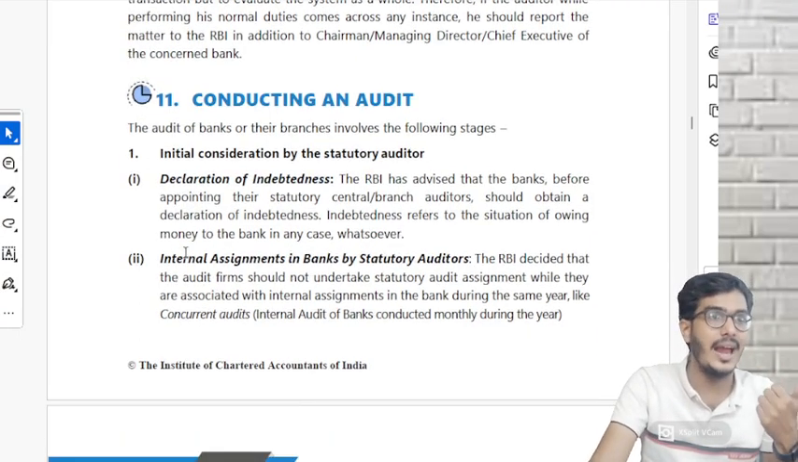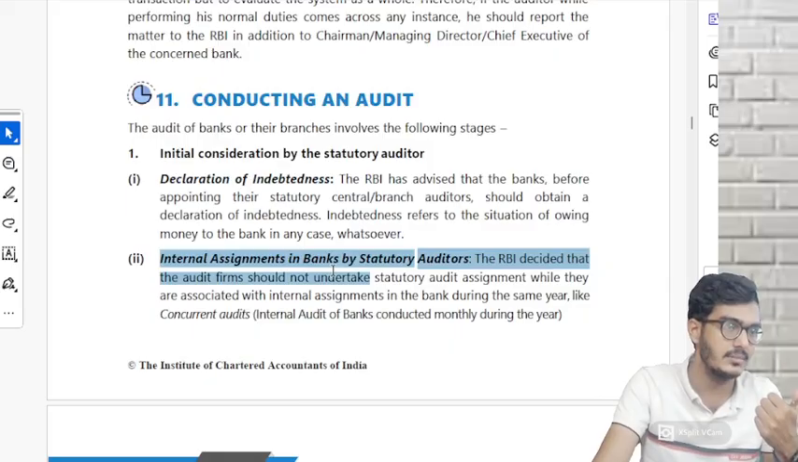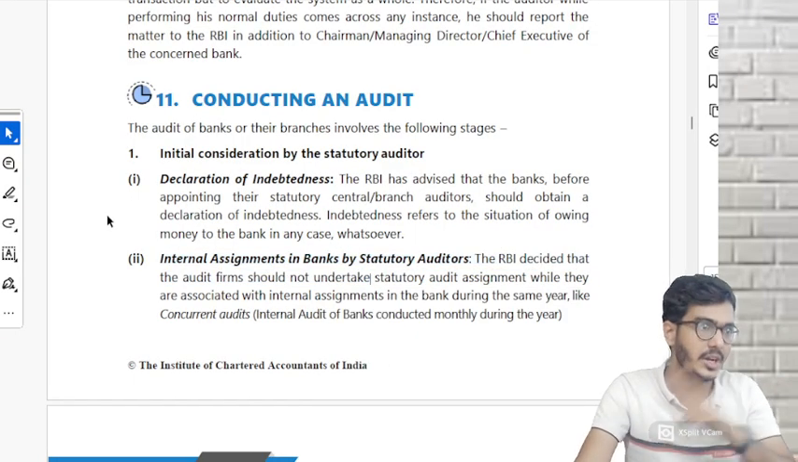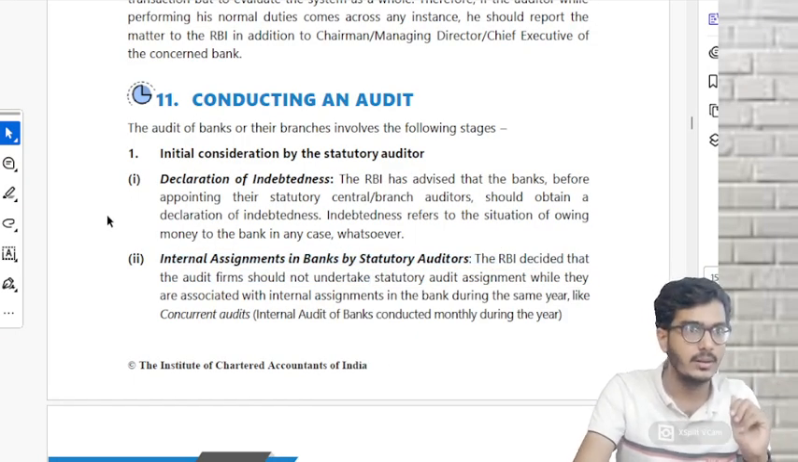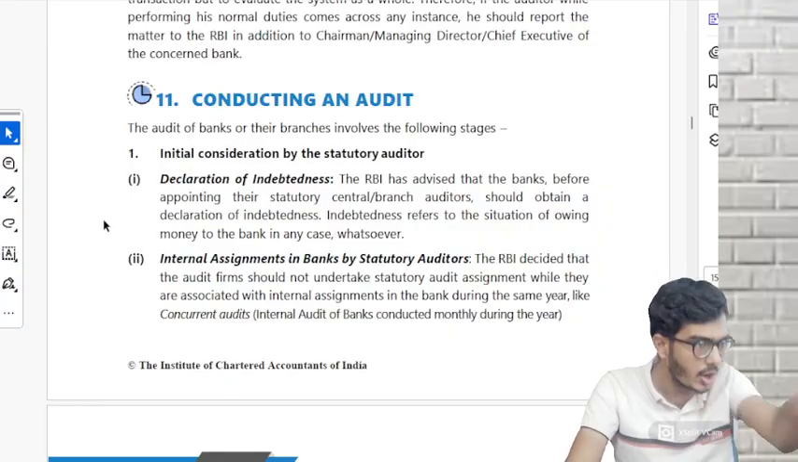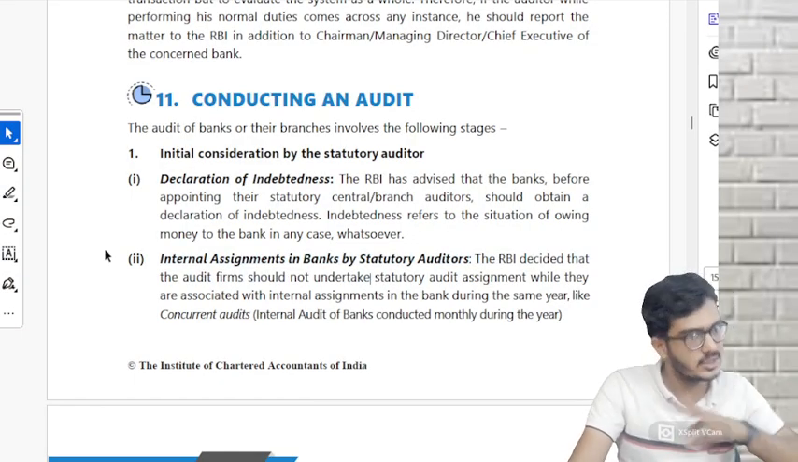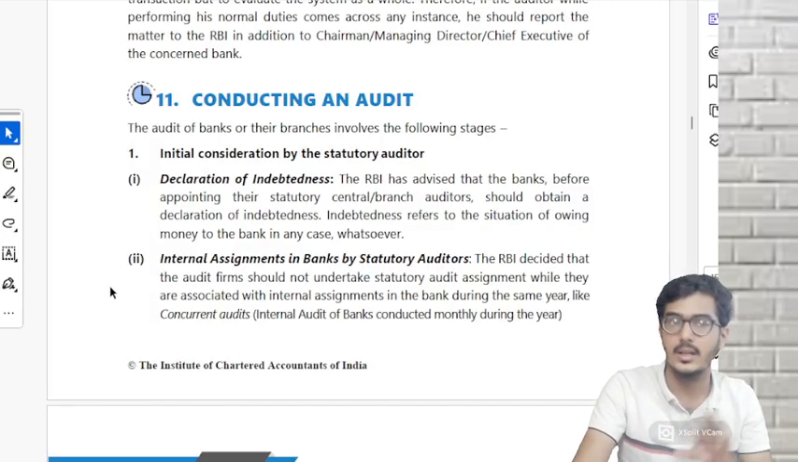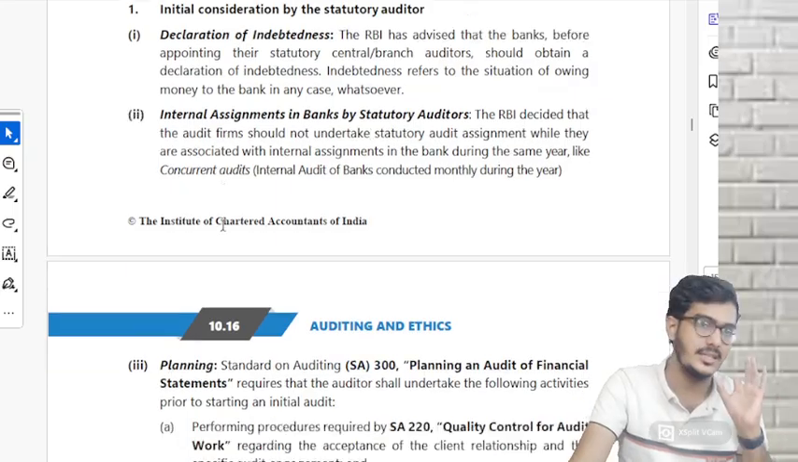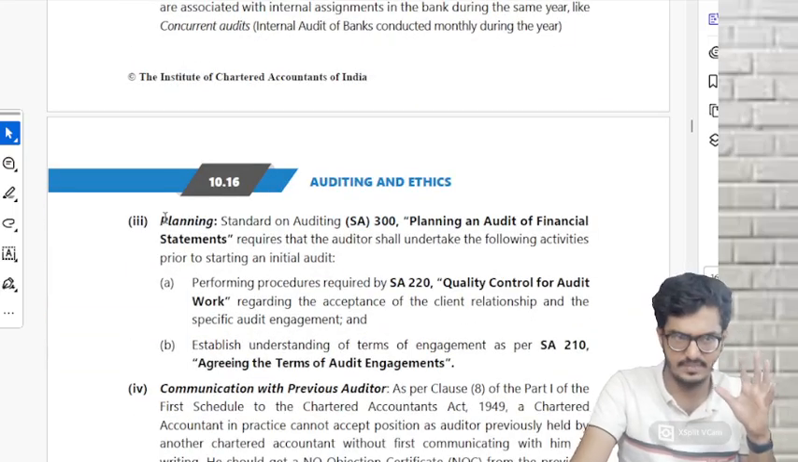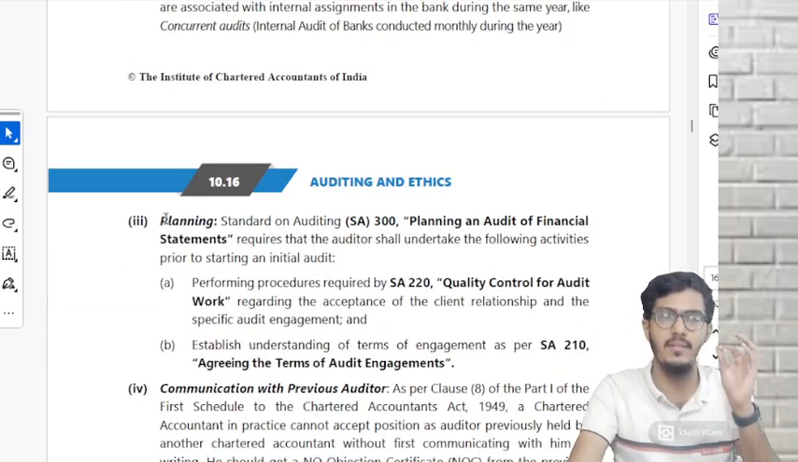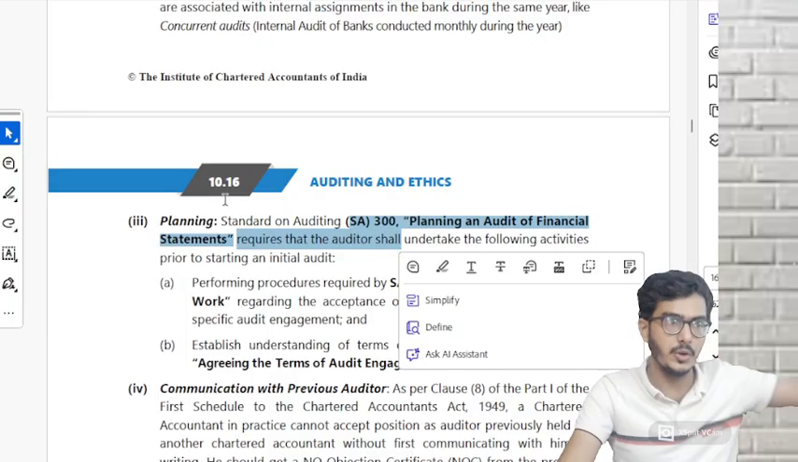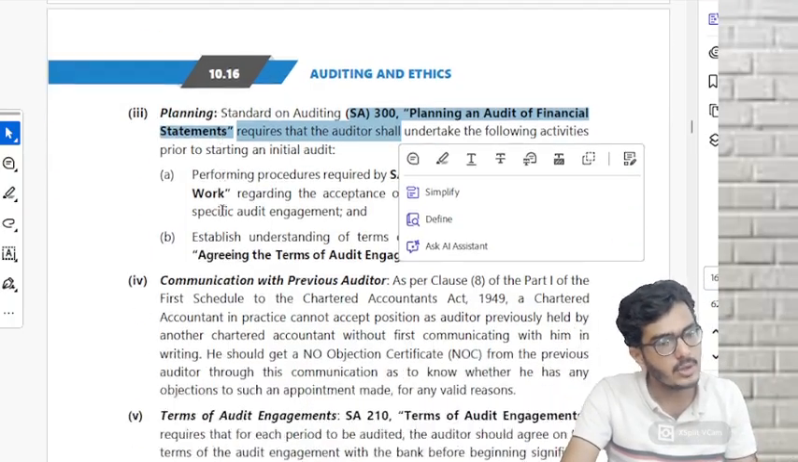Second one, if you're handling any internal assignments in banks, again you give a declaration, because you know those 8 services. If you're an internal auditor, can you be the statutory auditor of the bank? You cannot. If you're doing bookkeeping services, can you be the statutory auditor? You cannot. So if you're handling any internal services, internal assignments, then please don't be appointed as a statutory auditor. Then from here, all the SAs which we have learned till now, SA 300 we have learned, planning and strategy, which we do for companies, do it for banks also.